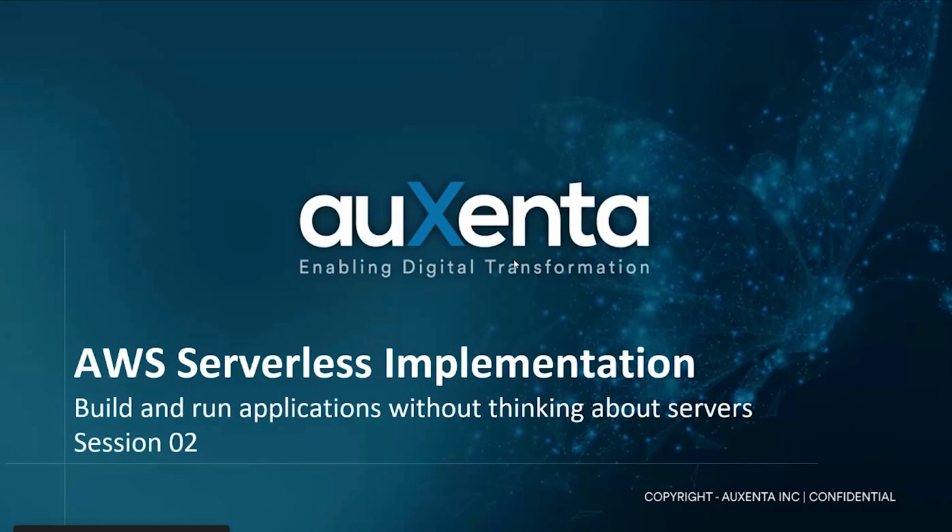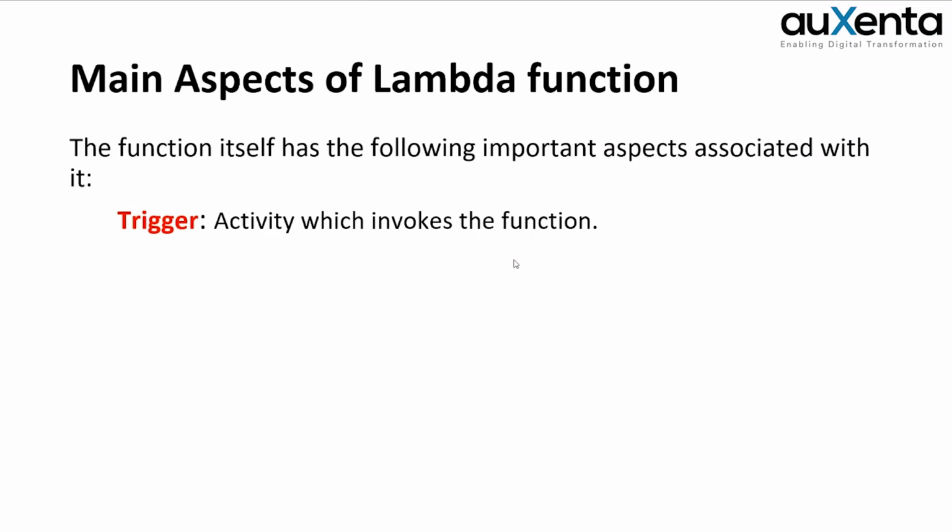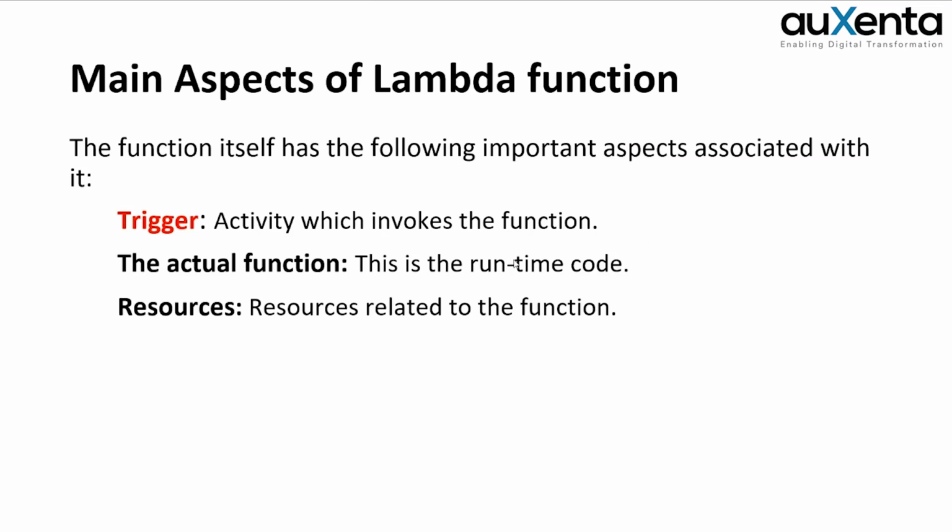That means, yes, there is compute power and business logic in Lambda. Now we have to think about how to interact with this from clients, right? Therefore, today we are going to discuss in detail about API Gateway. First of all, here actually I'm going to discuss about trigger. Therefore, I have put trigger in red.